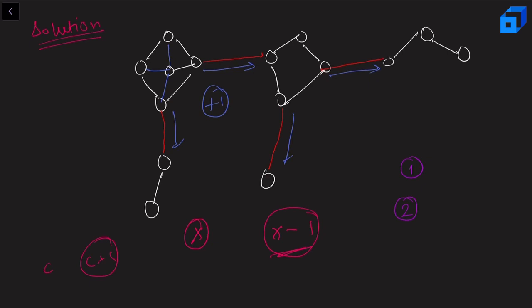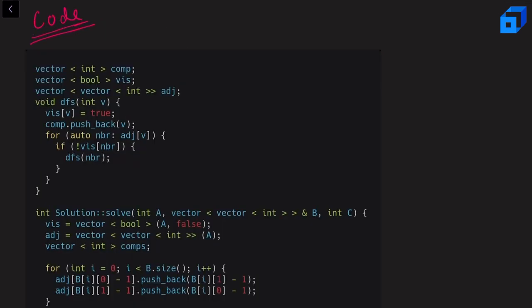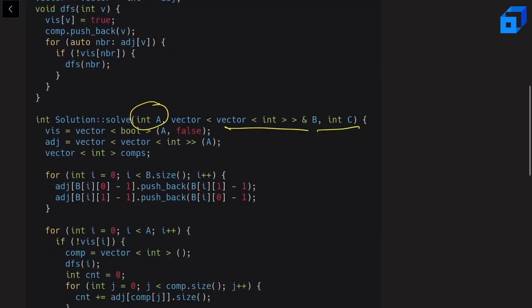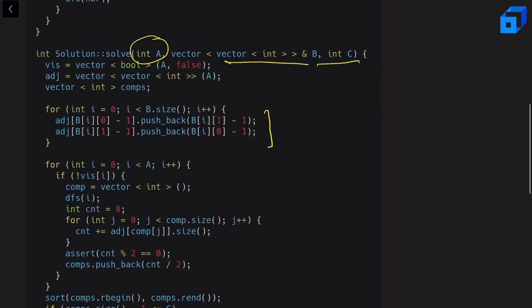Now let us move on to see the code of this problem. Now let us talk about the code of this problem. So basically we are given the number of nodes, all the edges, and the additional edges that we can add, right? The first thing that we are doing is converting it into an adjacency list. After that, we are iterating from 0 to A. Why?